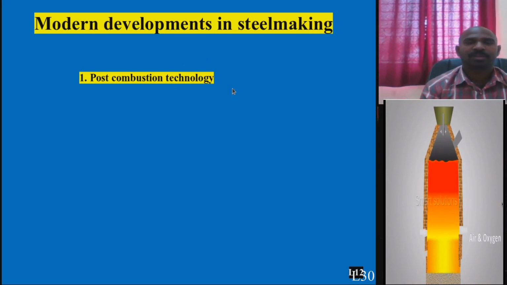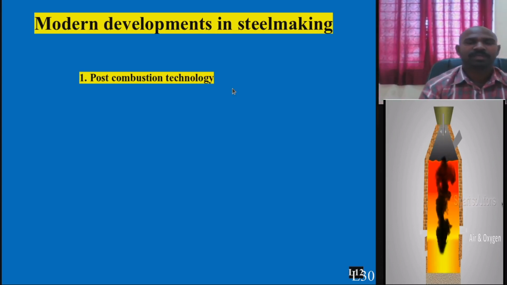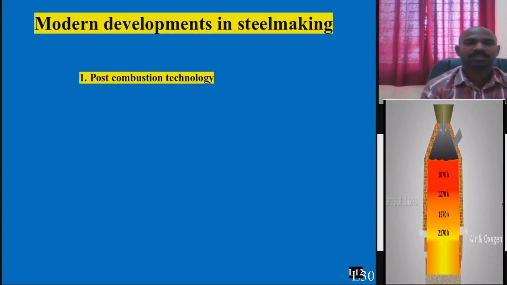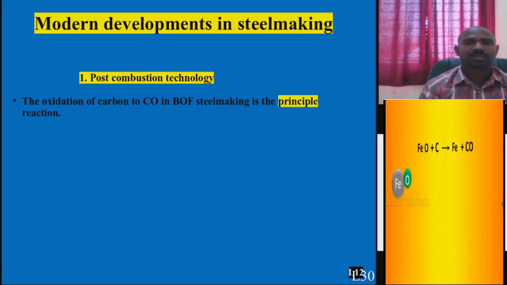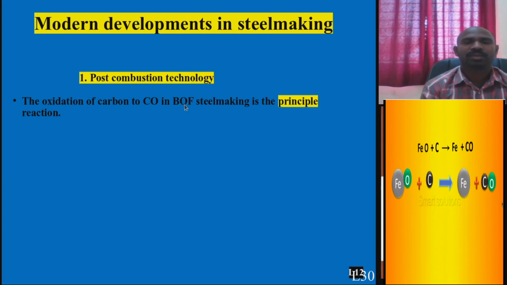Now let us know what we mean by post combustion. The name itself suggests that combustion is happening after converting iron into steel. So how do you recombust? Why do you need to combust again? One of the uses is the oxidation of carbon. It means carbon goes out in the form of CO from basic oxygen furnace steel making, which was the main principle of LD converter steel making.